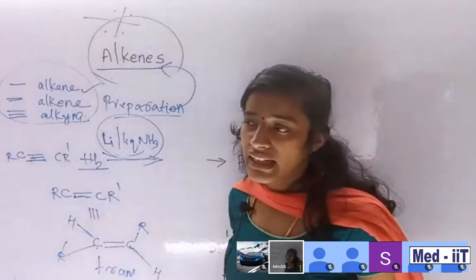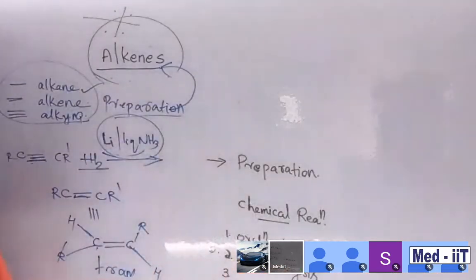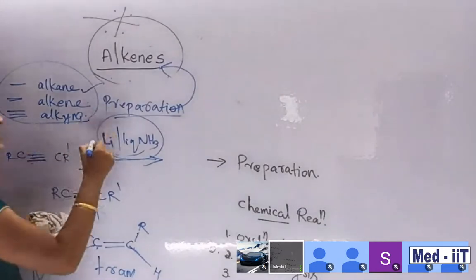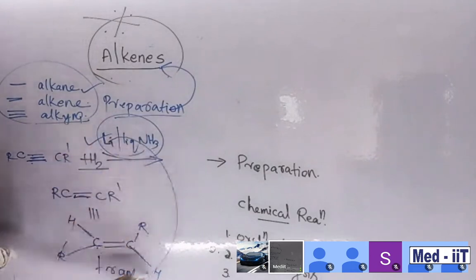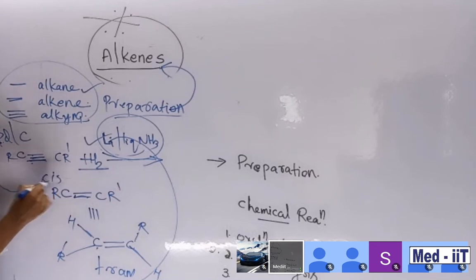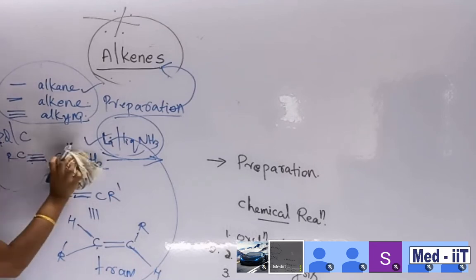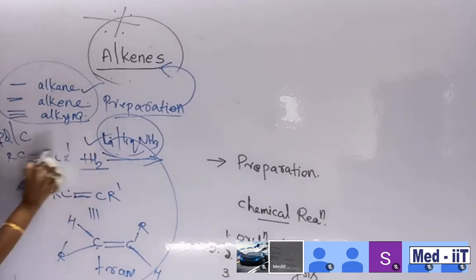Clear? Keep it in mind: cis alkene or trans alkene forms according to the reagent. With lithium in liquid ammonia, we will definitely get trans alkene. Suppose we are using palladium in carbon, Lindlar catalyst, we will get cis alkene. Everything you know. Okay, can I wrap up? Yes, ma'am.